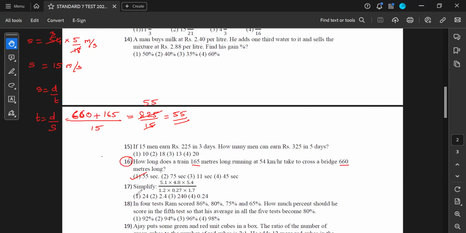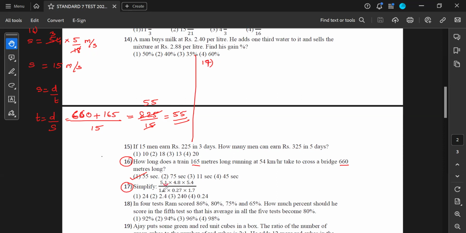Okay, let's solve the next one. 17th question. Simplify these values. So let's do one thing.